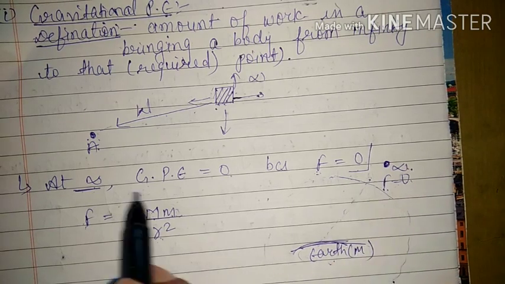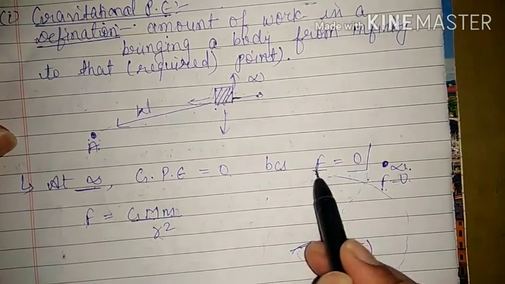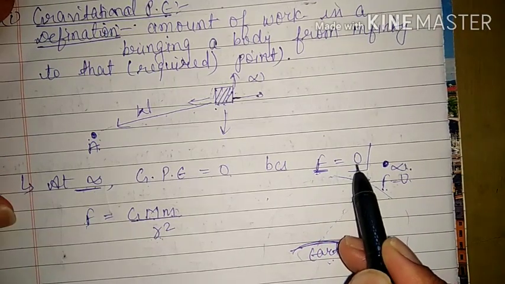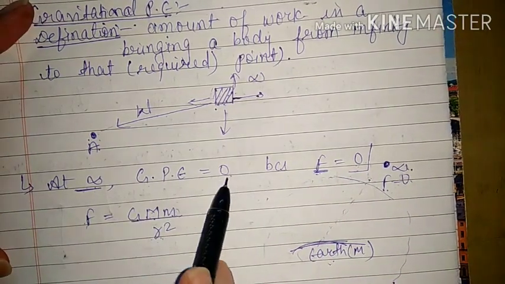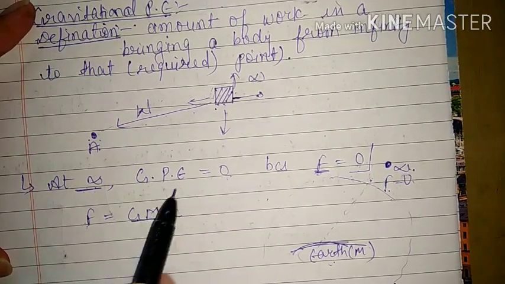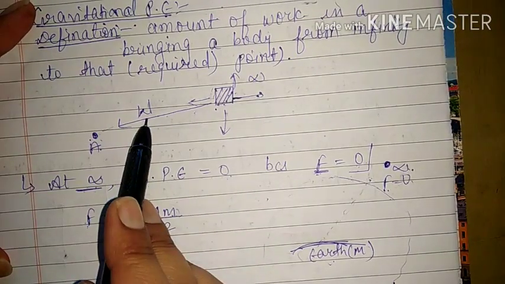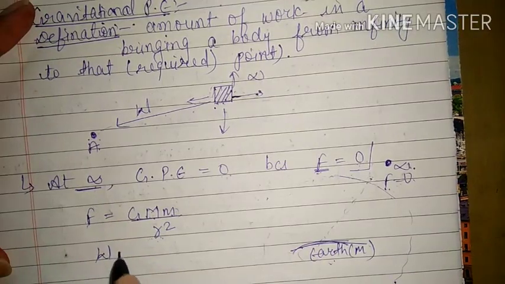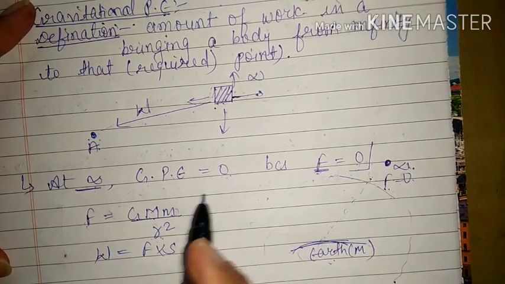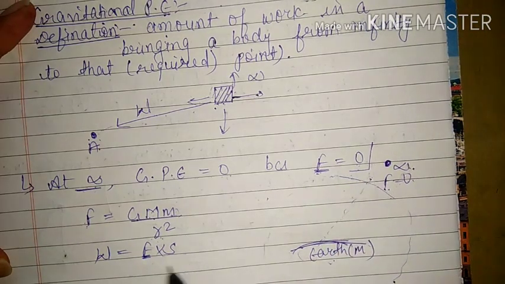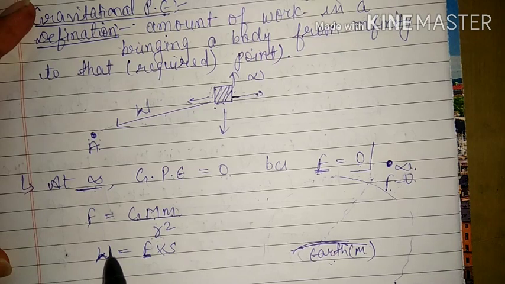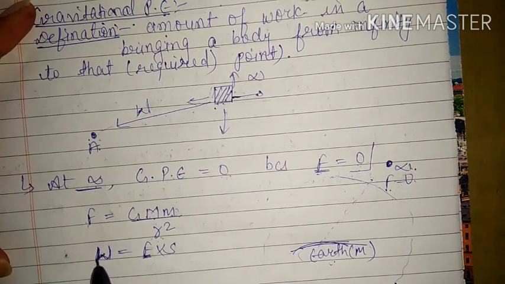So at infinity, the force of attraction due to Earth becomes 0, and because of that, the gravitational potential energy becomes 0, because potential energy is the amount of work done, and work done is F into S. So if F is 0, then the amount of work done will be 0.